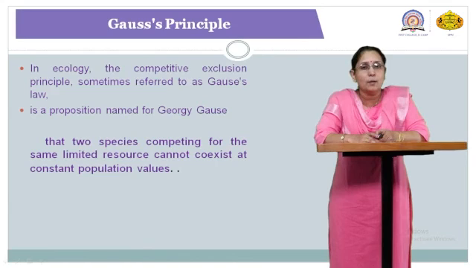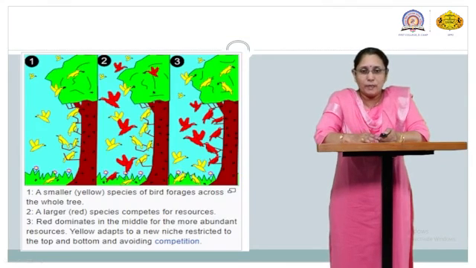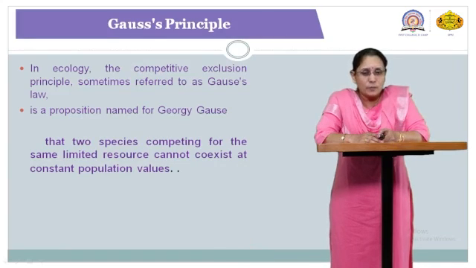Limited resources are there, and they are also single. Due to this, the yellow bird, which is the smaller or weaker one compared to the red one, separated itself from the red one in the third picture. So this is about the Gauss principle.